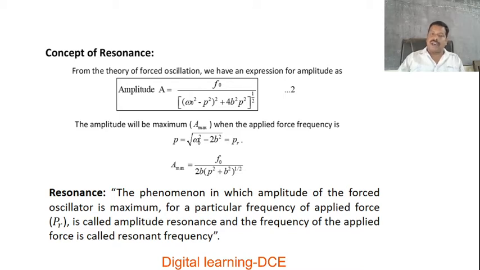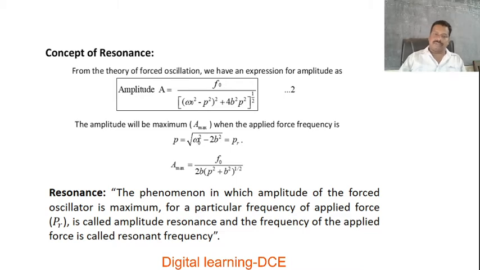The expression for the amplitude at resonance, that is the maximum amplitude, A maximum, is equal to F naught divided by 2B into [P squared plus B squared] whole to the power of half. This is the expression for maximum amplitude. Like this, we set the expression for the amplitude of forced oscillation at resonance.